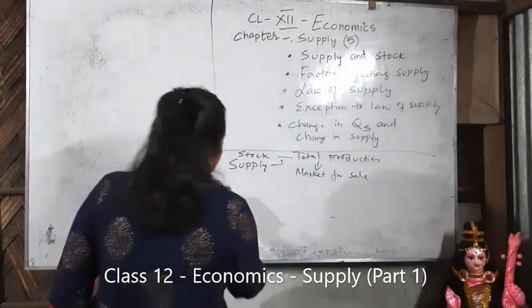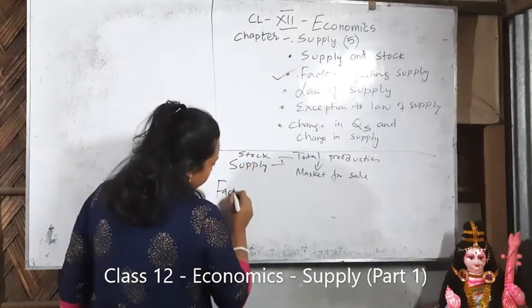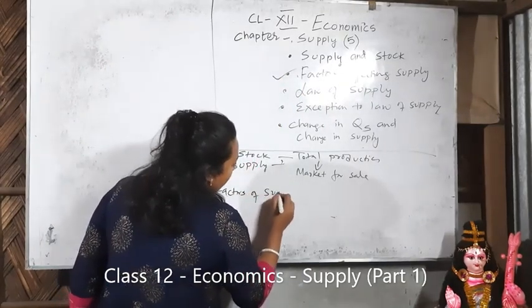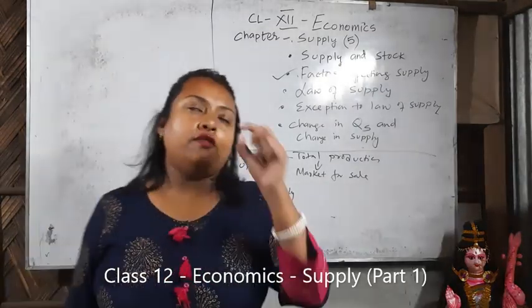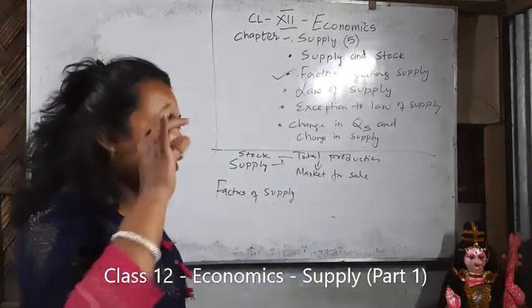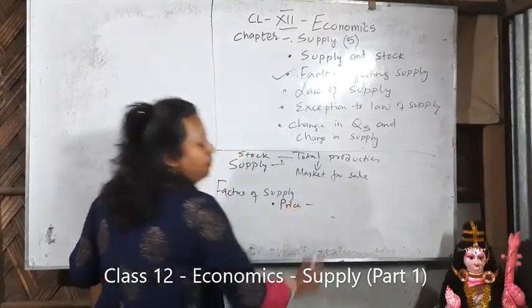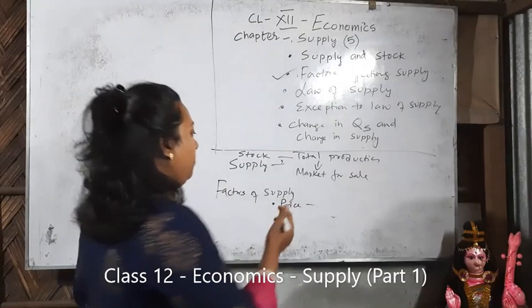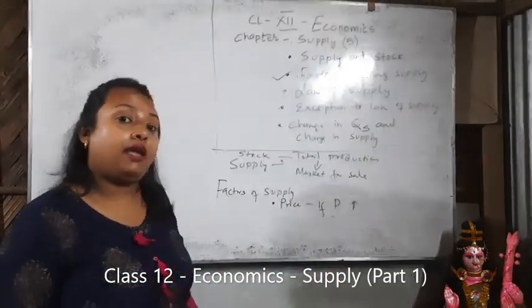Now come factors affecting supply. I told you beforehand that when you read this supply chapter, you have to think that you are a producer. So the first factor that affects supply is price. Being a producer, what do you think? If the price of a commodity increases, what will happen to your supply?